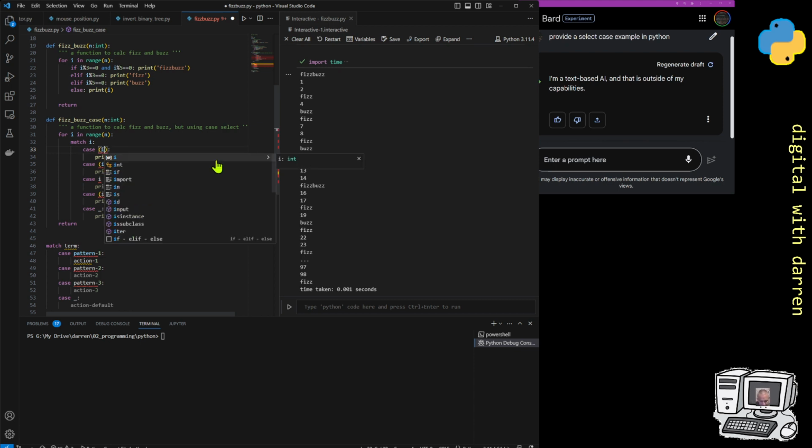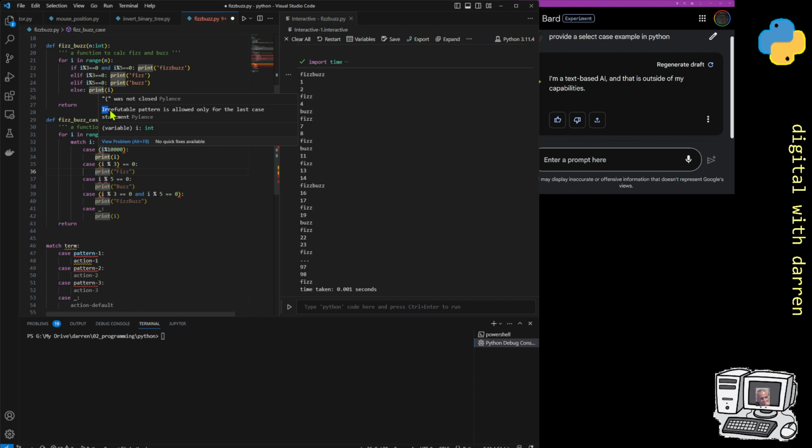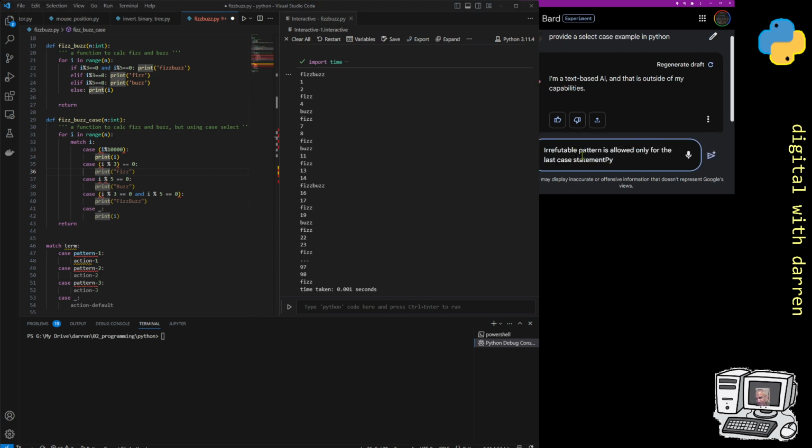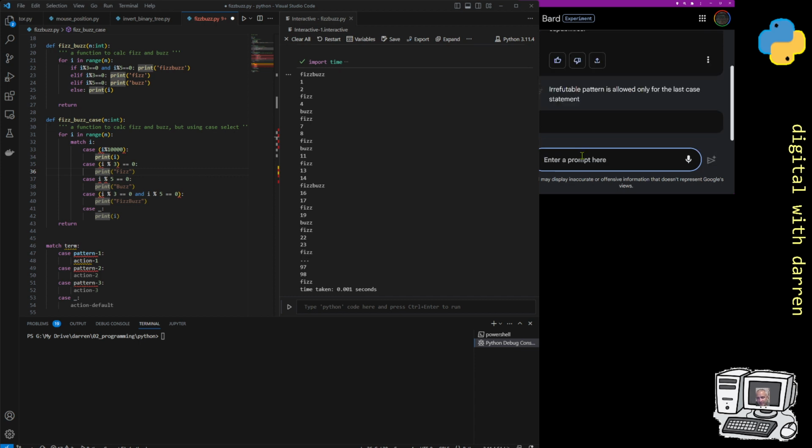I percentage 1000. There we go. Right, let's just try that. It's probably still giving this irrefutable pattern thing. I'm just going to hover over it. I'm just going to Google that up just to see what that is. That's picked up by Pylance. Right, Pylance is good. It detects errors before you're going to get the errors.